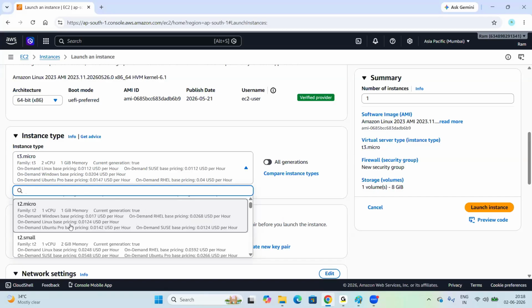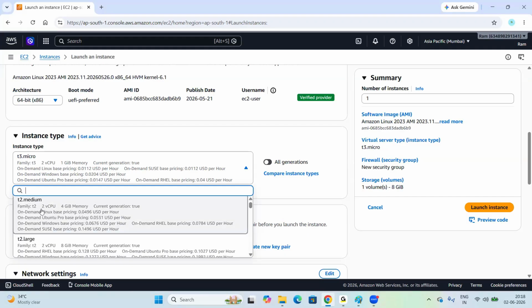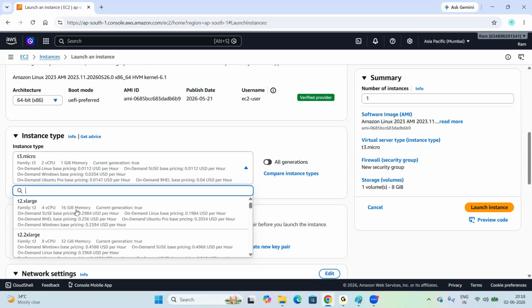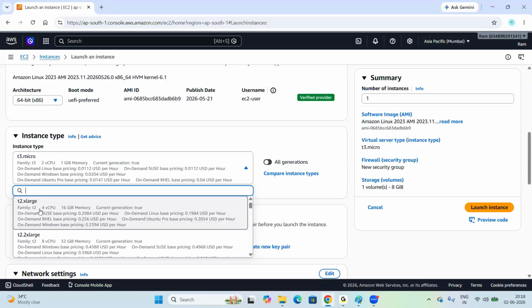You can choose this, 1 CPU, 1 GB RAM, or else you can select T2 small, 1 CPU, 2 GB memory. T2 medium, 2 CPUs, 4 GB memory. T2 large, 2 CPUs, 8 GB RAM. T2 XLarge, 4 virtual CPUs, 16 GB memory.